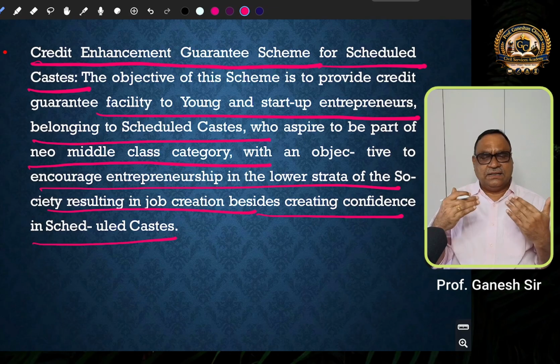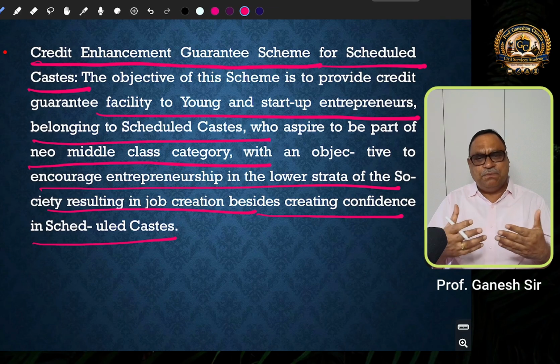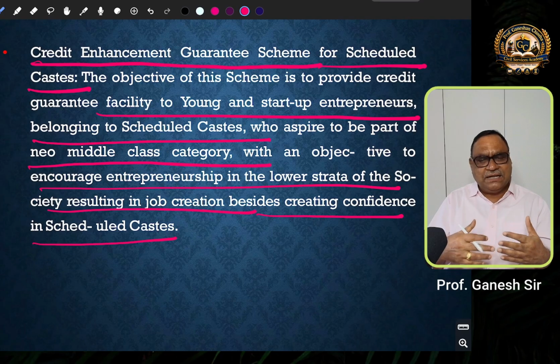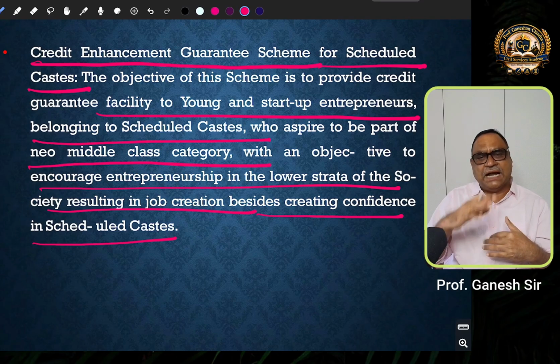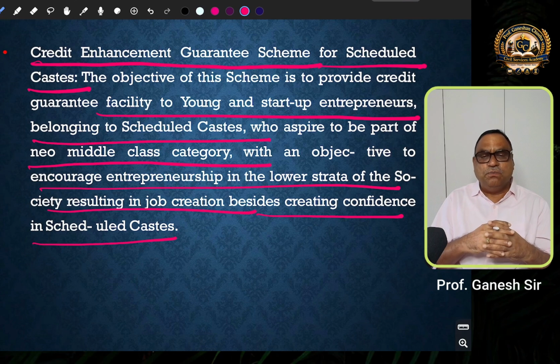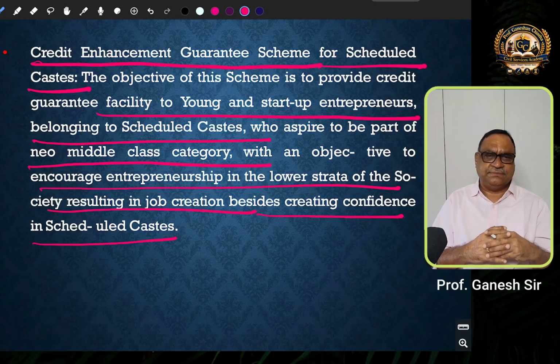So not only are they economically empowered, they can also help others to create jobs. So in the course of time, they can contribute to the economic empowerment of the weaker sections in society. So this is the advantage with this scheme.